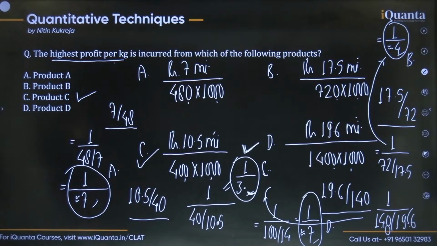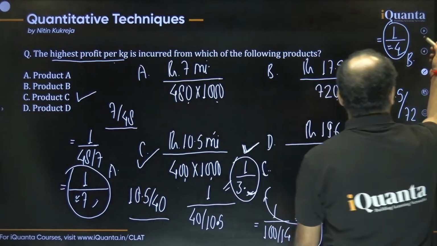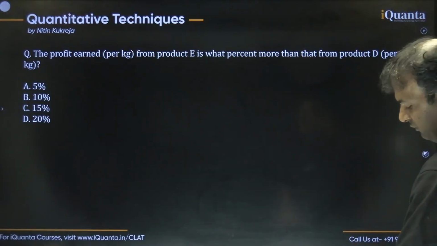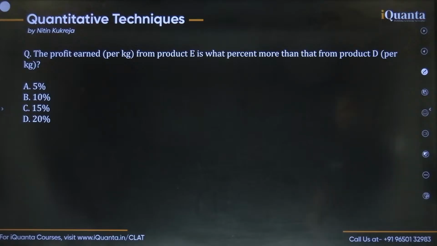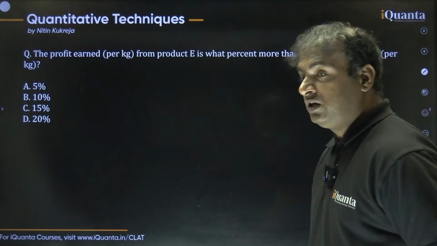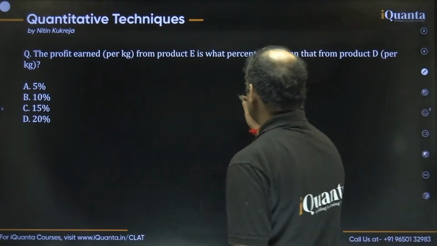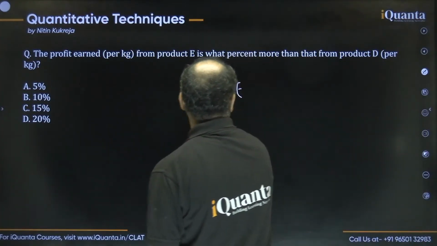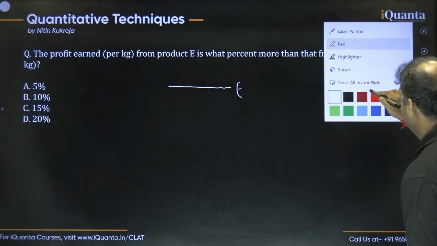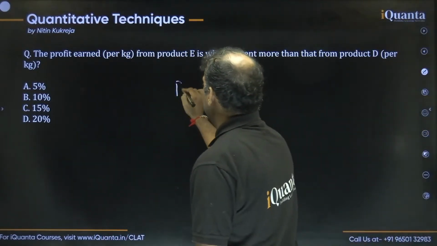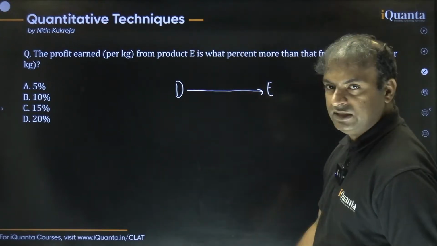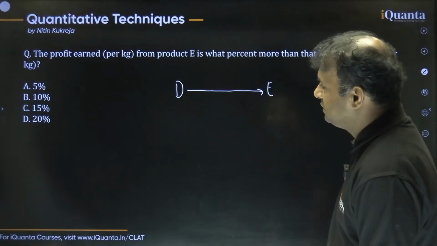Now let us move to the fourth question of this set. The fourth question says that the profit earned per kg from the product E is what percent more than from the product D. So we can say product D has to be the initial value and product E's profit should be the final value. The profit of product D is the initial value and the profit from product E is the final value.